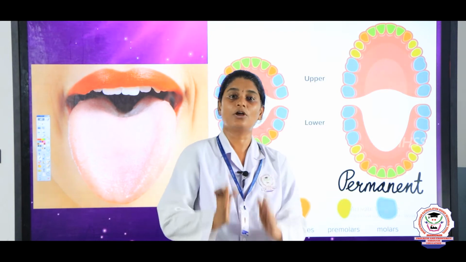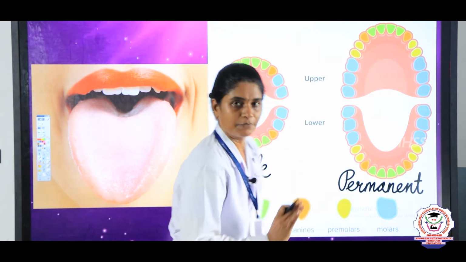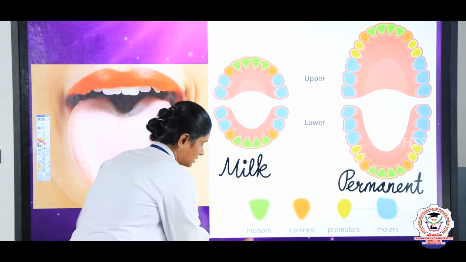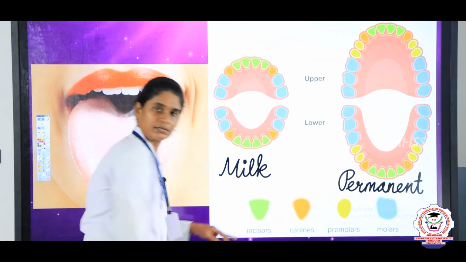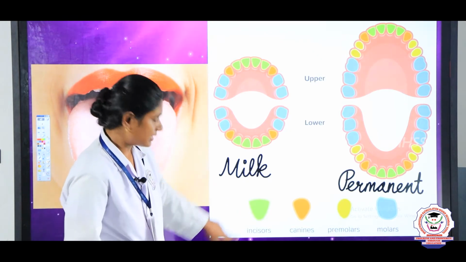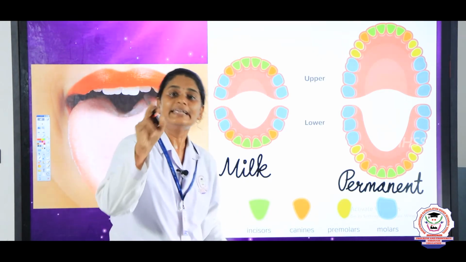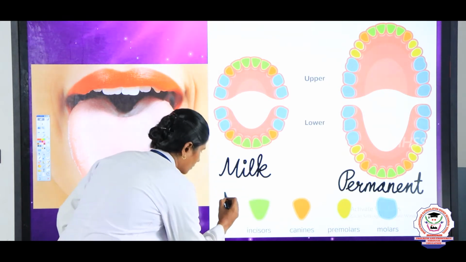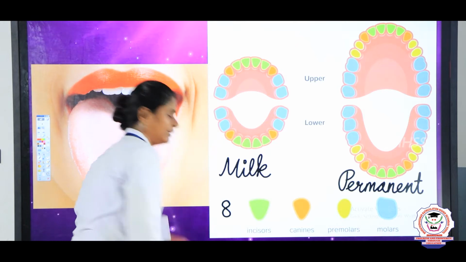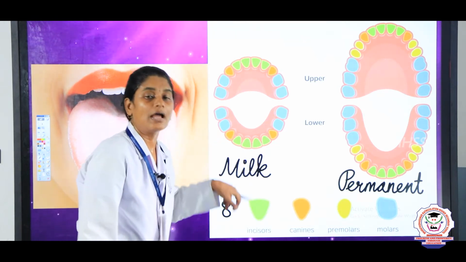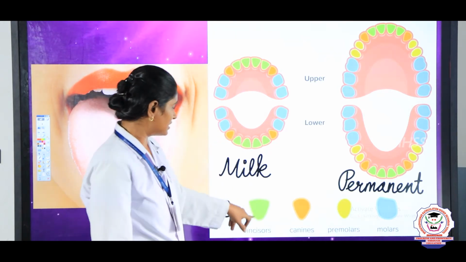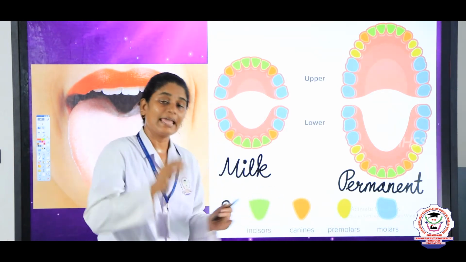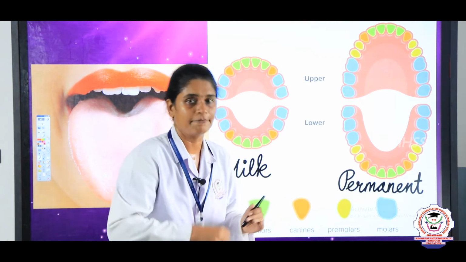That is why there are 4 types of teeth. How many types of teeth? 4 types of teeth. The first one is incisors. You can see here the incisors. There are nearly 8 incisors, 4 in the upper jaw and 4 in the lower jaw. These incisors are broad, flat and sharp. They help in biting and cutting the food.